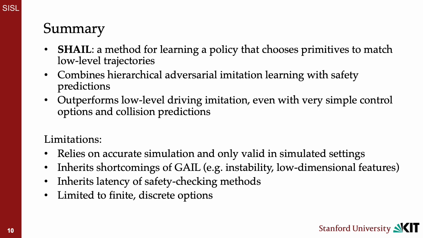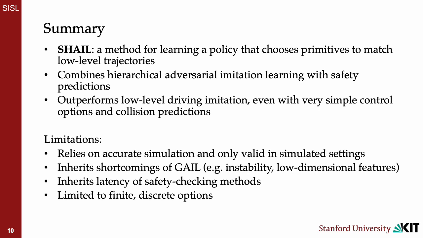In summary, we introduced SHAIL, a method for learning a policy that chooses primitives to match low-level trajectories. SHAIL combines hierarchical adversarial imitation learning with safety predictions, and in our experiments, it outperformed low-level driving imitation, even with very simple control options and collision predictions.